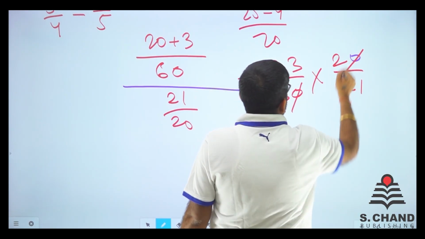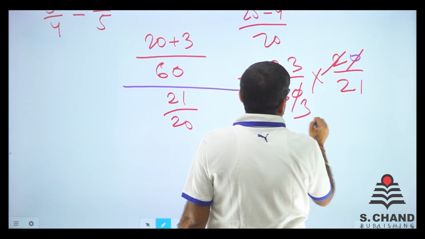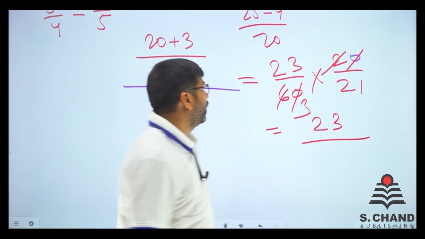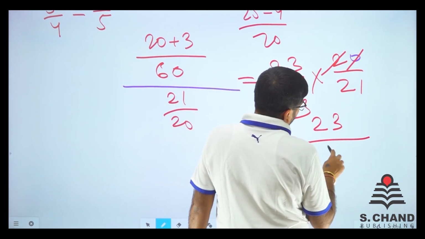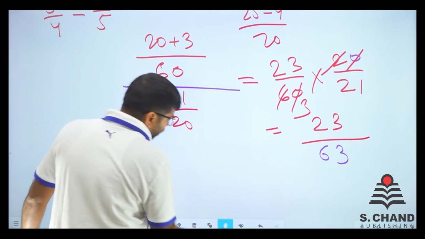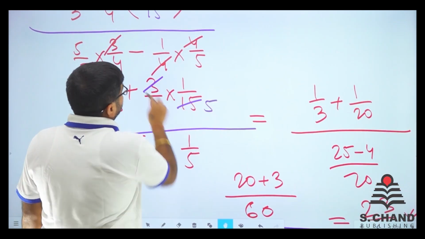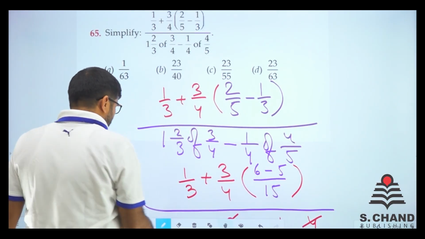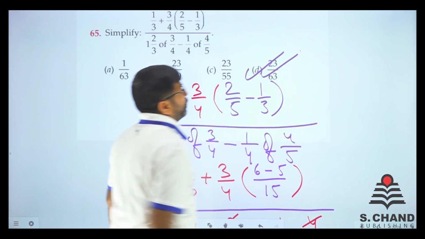So 6 is cancelled out. This is 3. So we have 23 on the above side. That is the numerator part. And 21 into 3, 63. So 23 by 63, a very odd number, but I don't know. Is that in the option? 23 by 63, yes it is. 23 by 63 is the final answer.